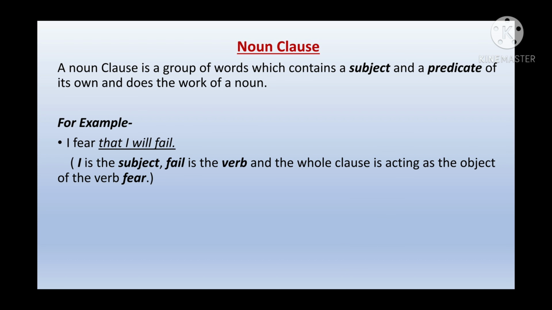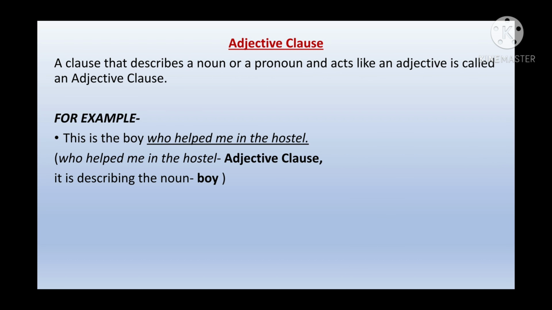Let's talk about adjective clause. A clause that describes a noun or a pronoun and acts like an adjective is called an adjective clause. So, what is the work of an adjective? Adjective modifies a noun or a pronoun, right? Same thing here. There are a few words joined together which act like an adjective. They describe a noun or a pronoun.